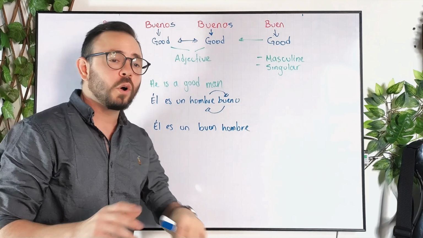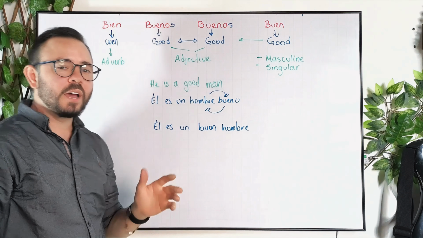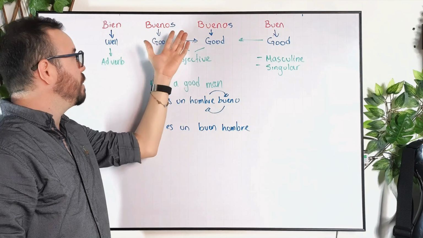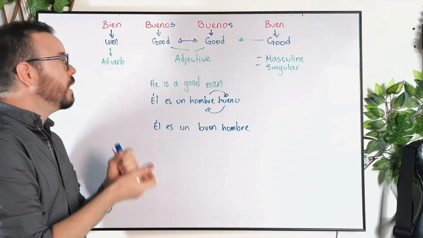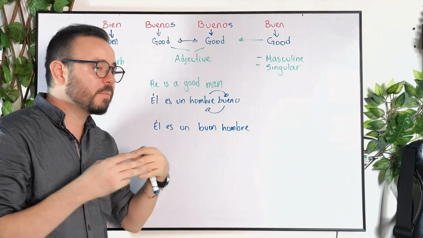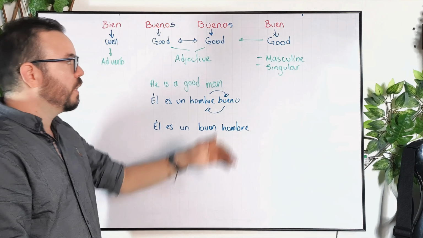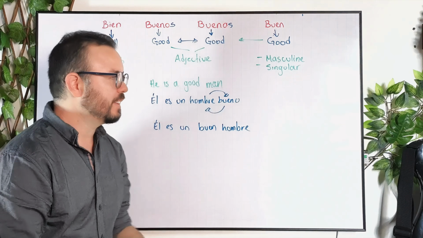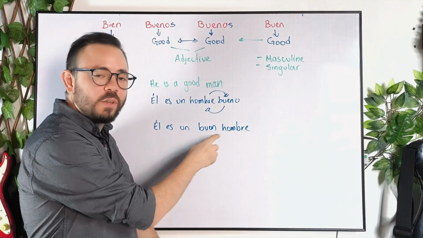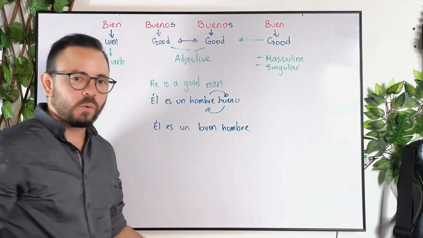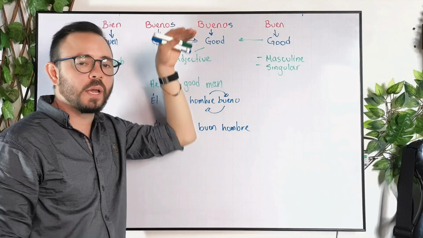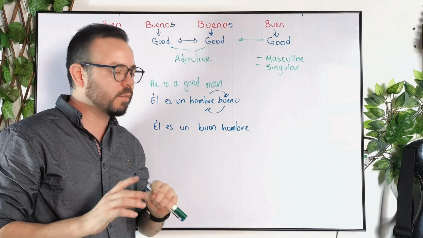That's it. So to sum it up, we use bien whenever you need to describe actions. We need bueno or buena or buenos or buenas if we need to use the plural form, if we are describing objects, people, or nouns in general. And we use buen exactly for the same thing. The only difference is that we need to use it before the noun. So we use first the characteristic, then the noun. And it has to be always masculine, always singular. That's it. Otherwise, it doesn't work.